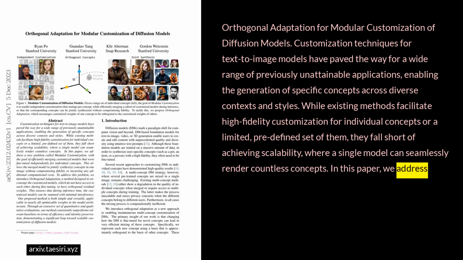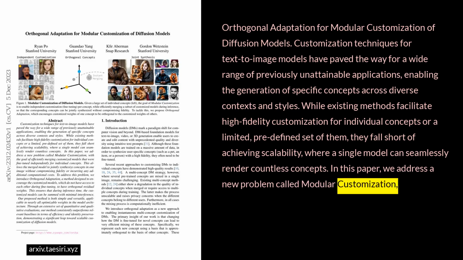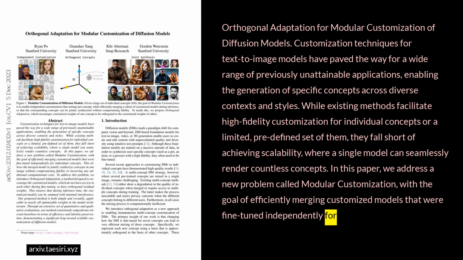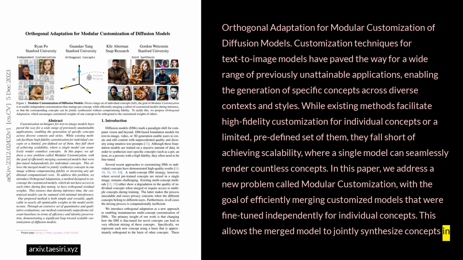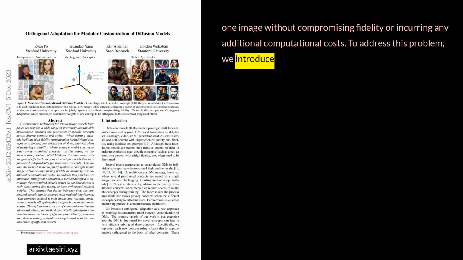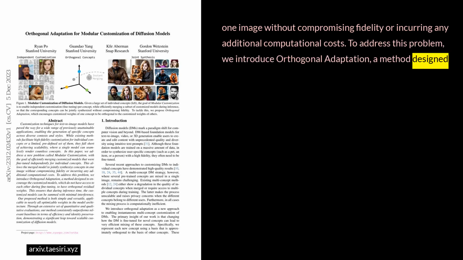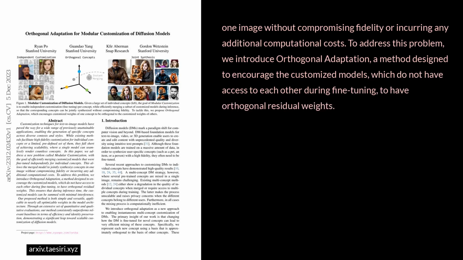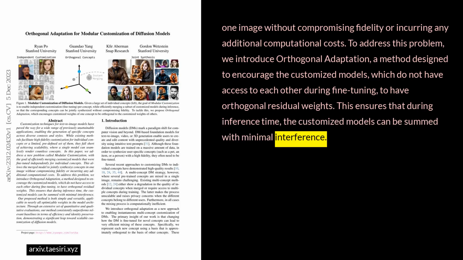In this paper, we address a new problem called modular customization, with the goal of efficiently merging customized models that were fine-tuned independently for individual concepts. This allows the merged model to jointly synthesize concepts in one image without compromising fidelity or incurring any additional computational costs. To address this problem, we introduce orthogonal adaptation, a method designed to encourage the customized models, which do not have access to each other during fine-tuning, to have orthogonal residual weights. This ensures that during inference time, the customized models can be summed with minimal interference.